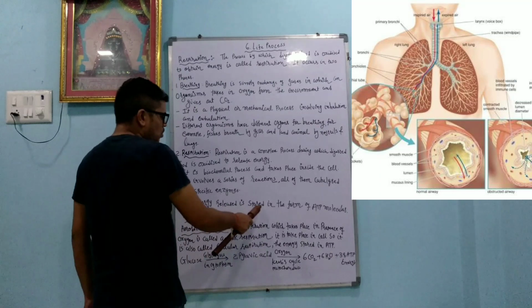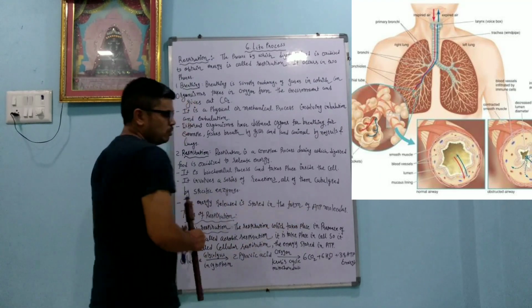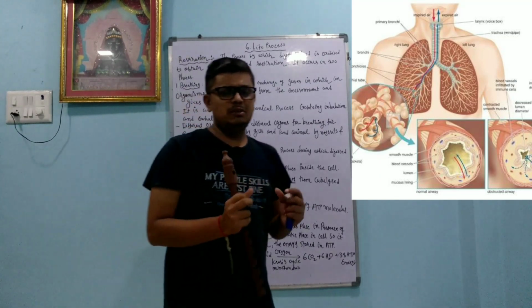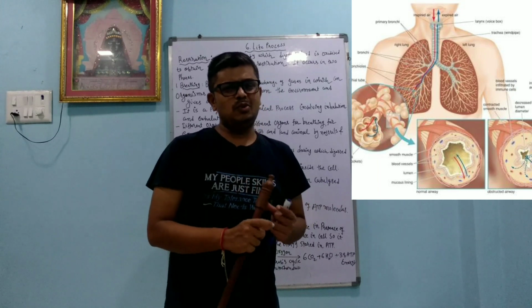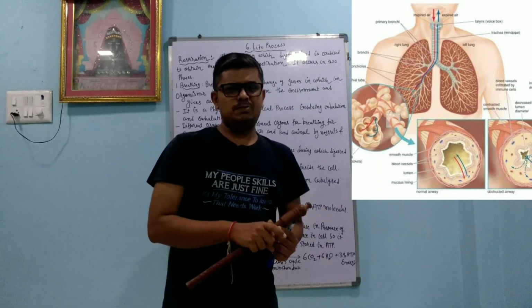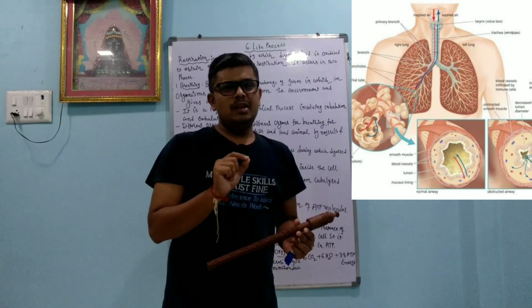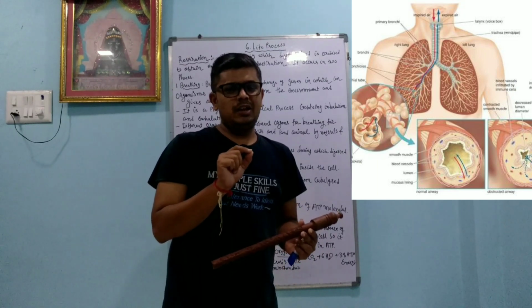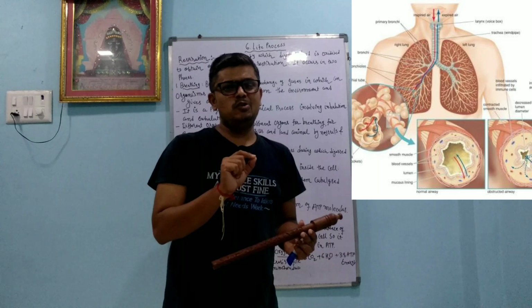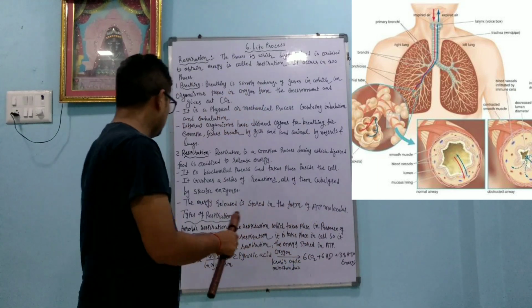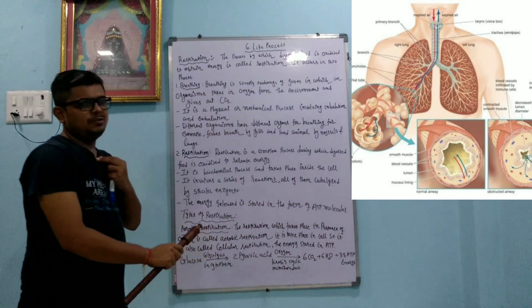The energy released is stored in the form of ATP molecules. So whatever energy is produced is stored in the form of ATP. ATP, we know, is adenosine triphosphate. There is also the word ADP, D for dog. ADP means adenosine diphosphate. Types of respiration.